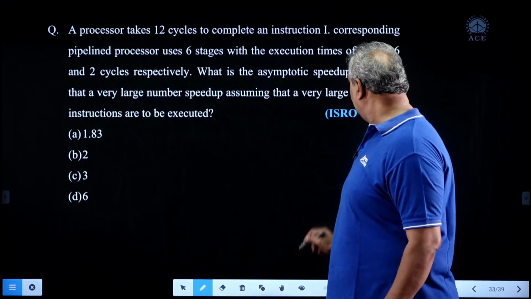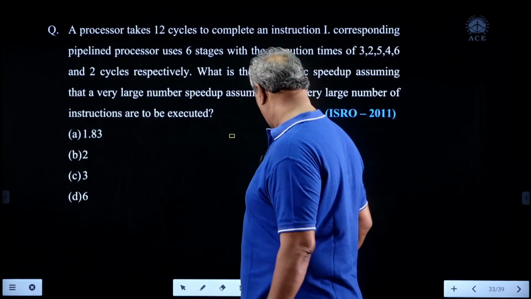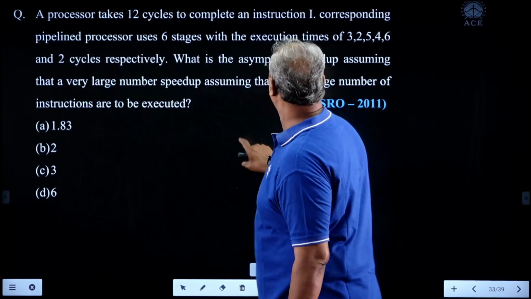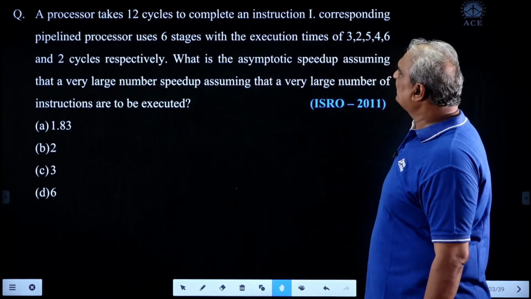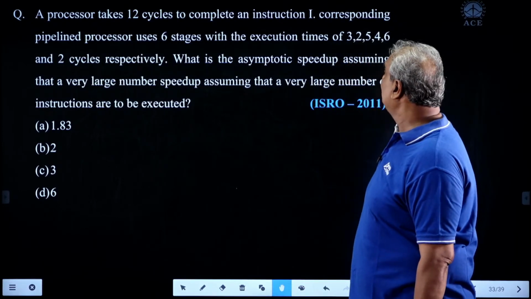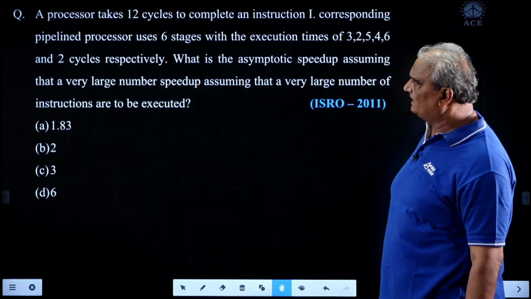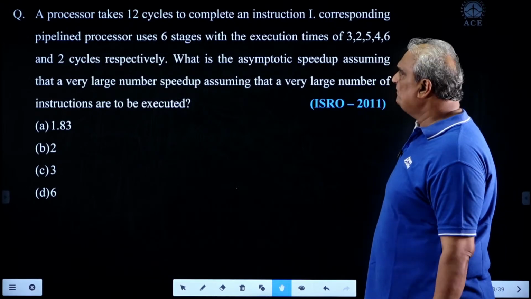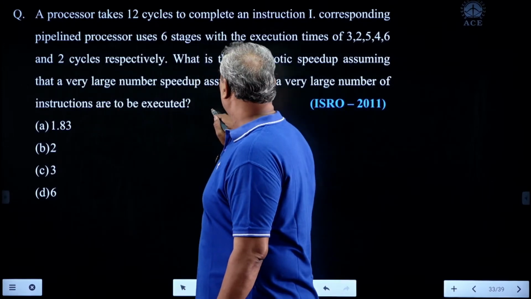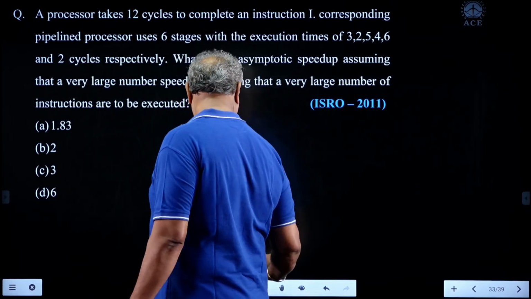Here is the next question, an excellent question, given in 2011 on pipeline only. Okay. A processor takes 12 cycles to complete an instruction I. The corresponding pipeline processor uses 6 stages with execution times of 3, 2, 5, 4, 6 and 2 cycles respectively. What is the asymptotic speed up? Assuming that a very large number of instructions are to be executed.